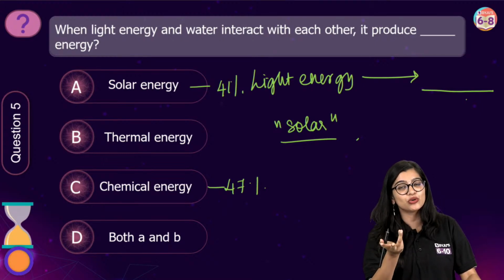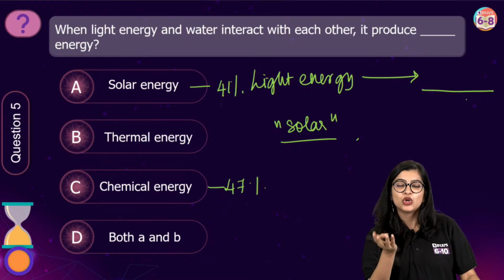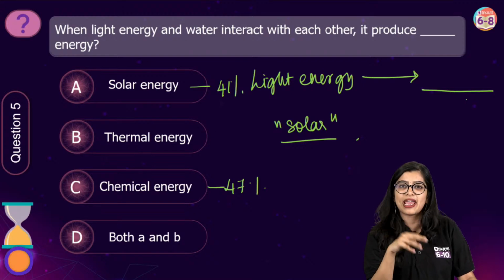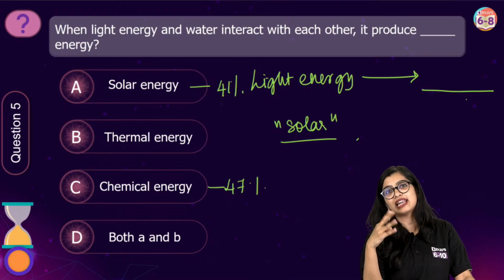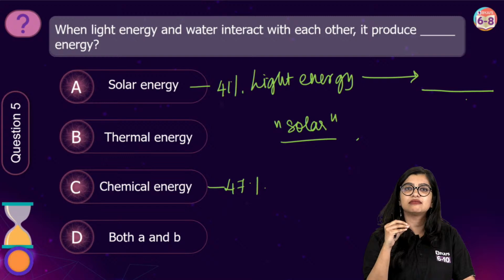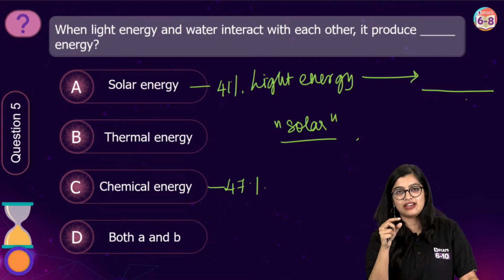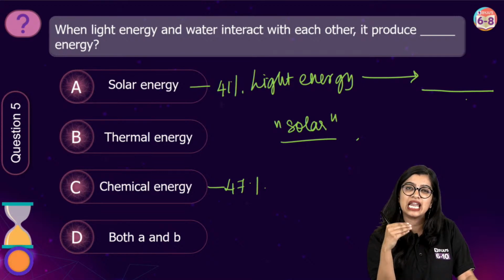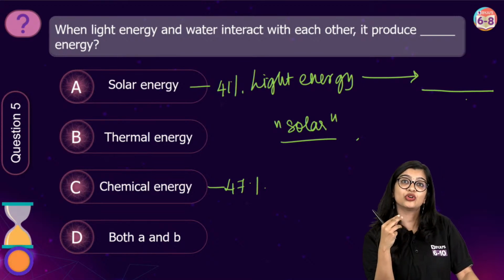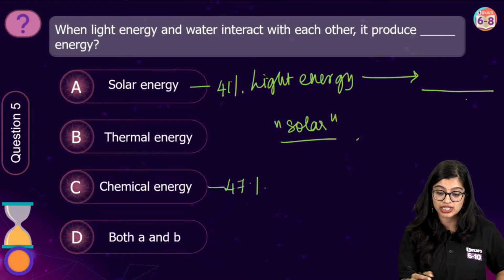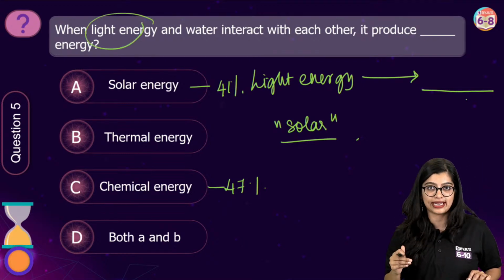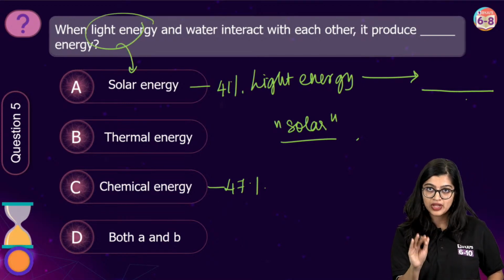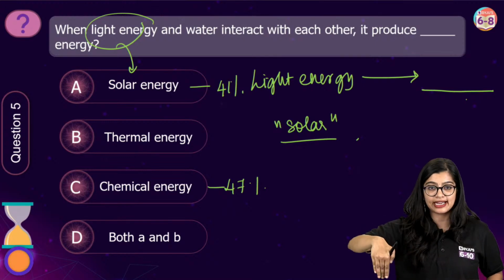And technically, what do you need for photosynthesis to happen? You need sunlight. So instead of saying sunlight directly, they've said light energy. We also know that we can call that solar energy. So another way in this context is to say solar energy. I'm specifying that in this context.